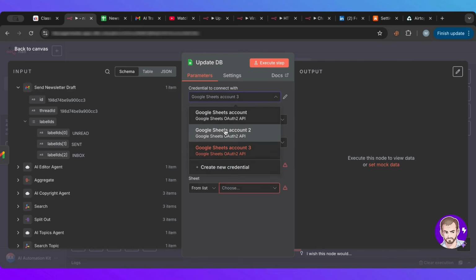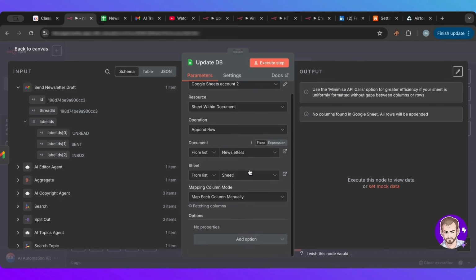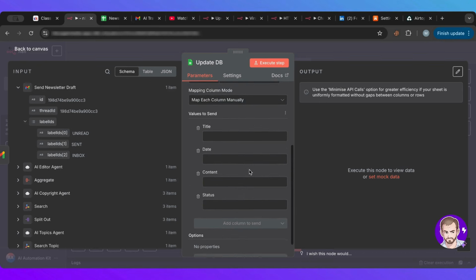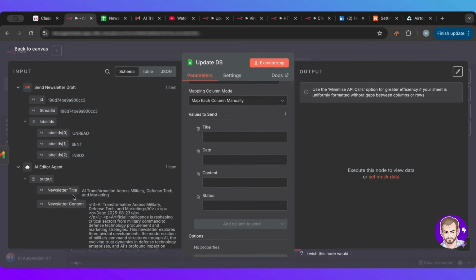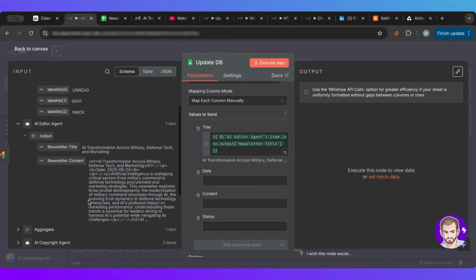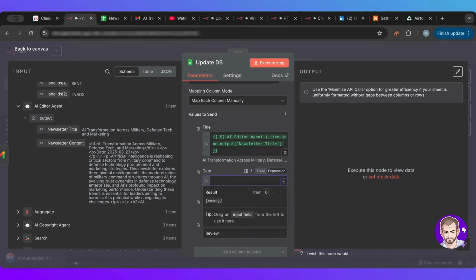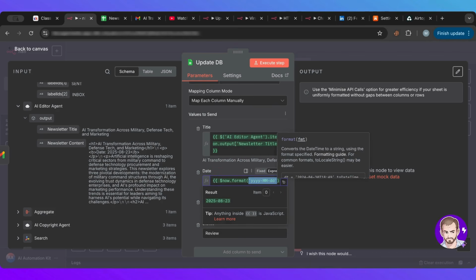And let me choose my account here. And then I'm going to choose newsletter. And then I'm going to choose sheet 1. And basically now I am only going to fill this up. Title with the title. The content here. But before, the status would be to review. The date is easy. I just need equals and then now dot format, and this will give me the date.